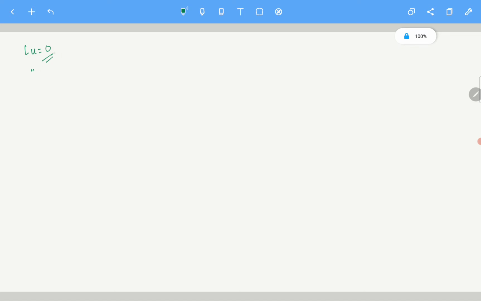Let me write the general second order linear differential equation. This is just for you to understand what's going on.